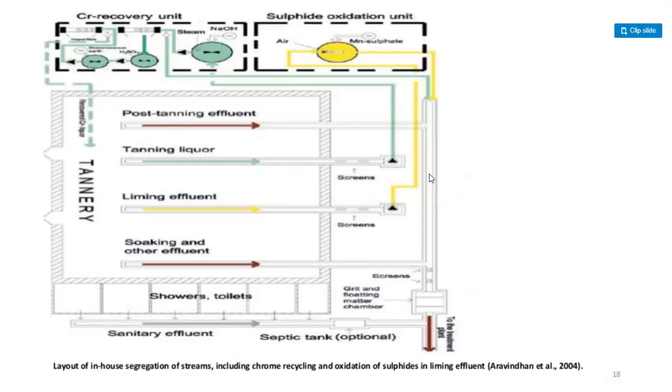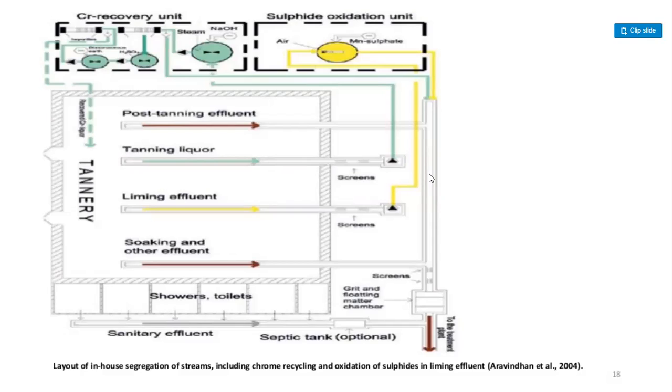Here, chromium recovery unit, sulfide oxidation unit. The tannery, post-tanning effluent, tanning liquor, liming effluent, soaking and other effluent, showers and toilets, grit and floating matter chamber,